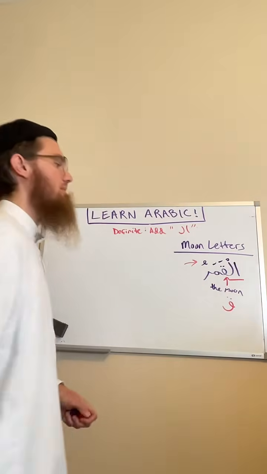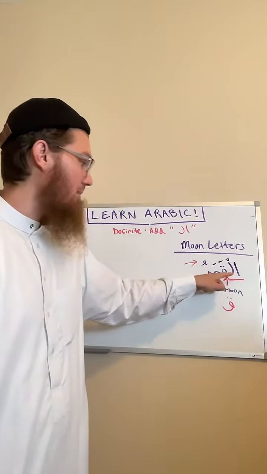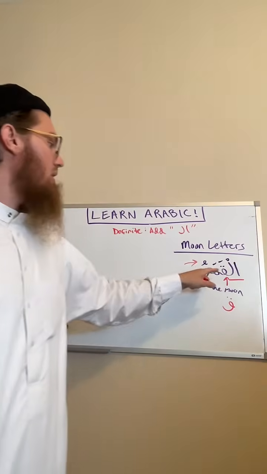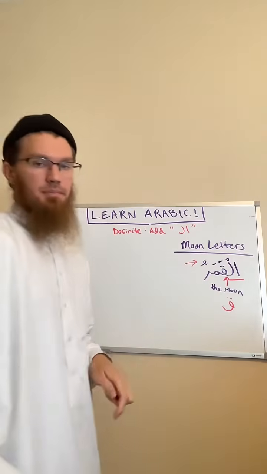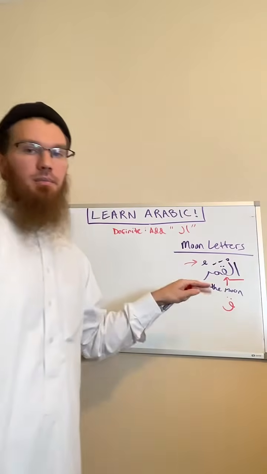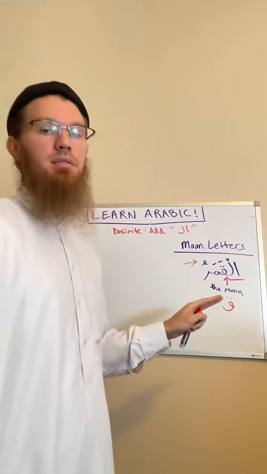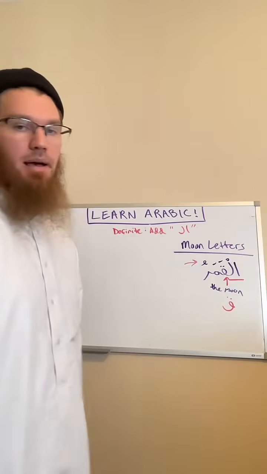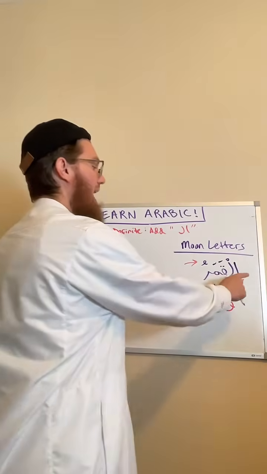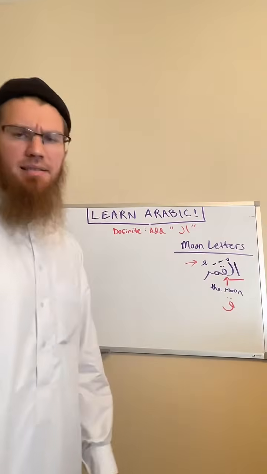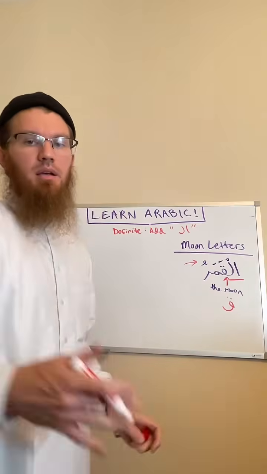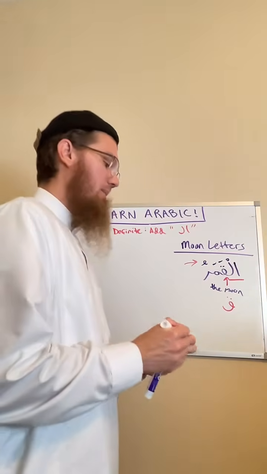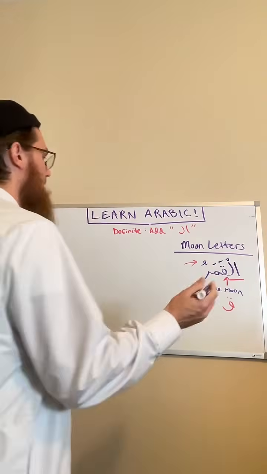It's the qaf, because you have alif lam, qaf. So, qaf is a moon letter. And if it's a moon letter, then that means you pronounce the lam. So you say, al-qamaru. And as I said, there's no new rule to learn when it comes to the moon letters. It's going to make sense once we get to the sun letters. So let's get to the sun letters.